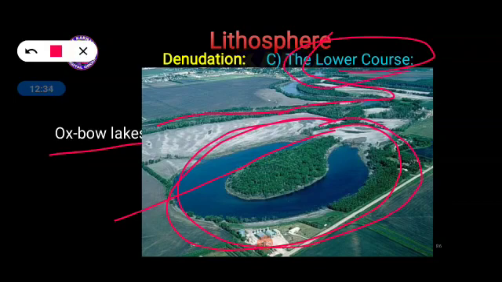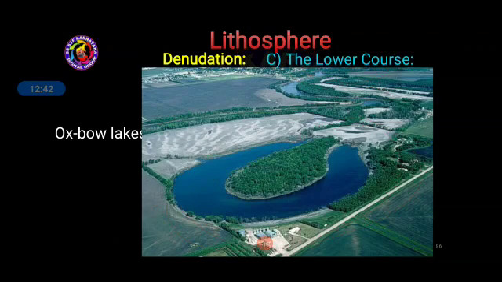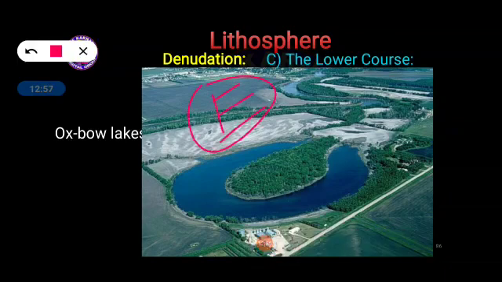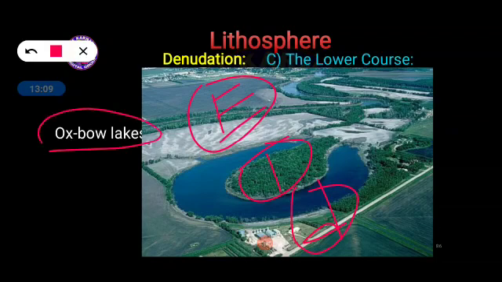Remember, we are discussing the functions performed by the river along its course. First of all, we can say erosion, soil erosion, is carried out, then transportation and deposition. So these are the three important works done by the river, and whenever it does the work, many landforms are created. Among them, Oxbow Lake is one of the important landforms created by the river at the ending point, that is, the lower course.